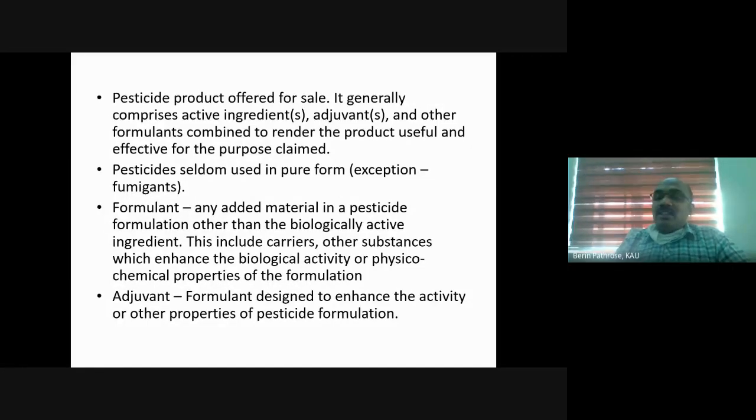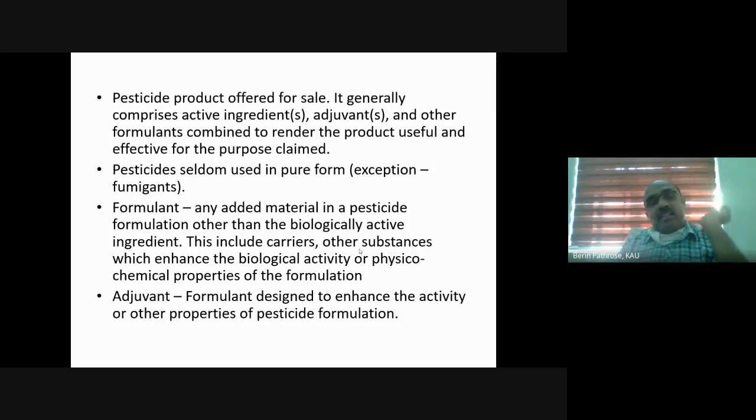So if you take 100 gram, we have only 46 gram nitrogen, and the rest 54 part is some other carrier, some other filler. This is just to keep the nitrogen concentration exactly at 46%. So we may add a carrier into a pesticide formulation. This doesn't enhance the physicochemical properties, but there are certain formulants which can enhance the activity or physicochemical properties of the formulation.